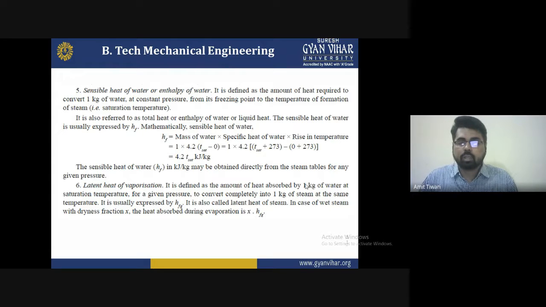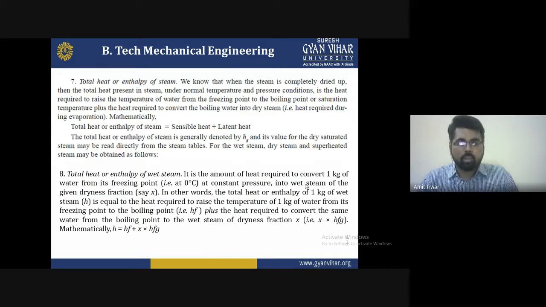It is usually expressed by hfg, the enthalpy of fluid to gas, and it is also known as the latent heat of the steam. So in the case of wet steam with dryness fraction X, the heat absorbed during evaporation is X times hfg.